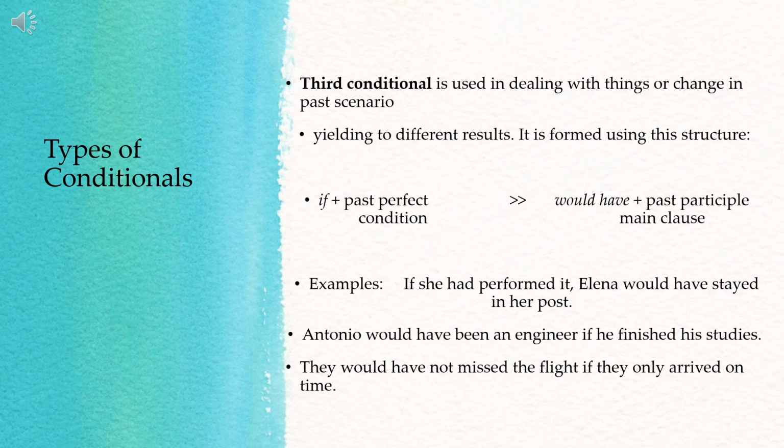Okay? So would have missed is the perfect tense containing the past participle missed. Then had arrived is the past perfect tense. So that is in the third conditional. Again, third conditional is used in dealing with things or change in past scenario. How to structure it? In the main clause, would have plus past participle of the verb. Then in the conditional clause or if clause, you have if plus past perfect tense of the verb. Let's proceed.